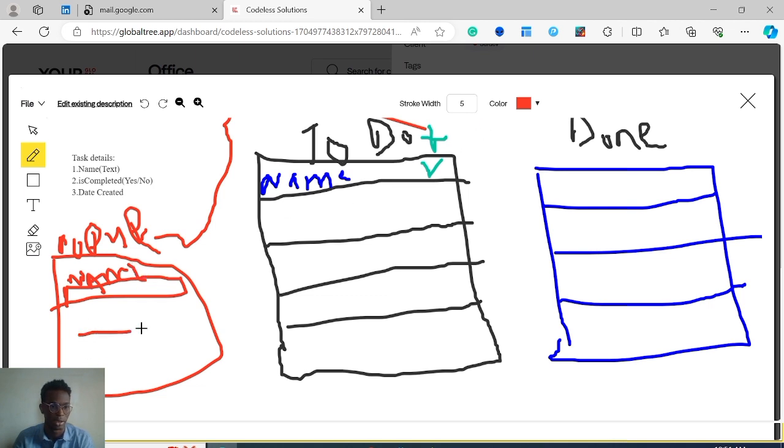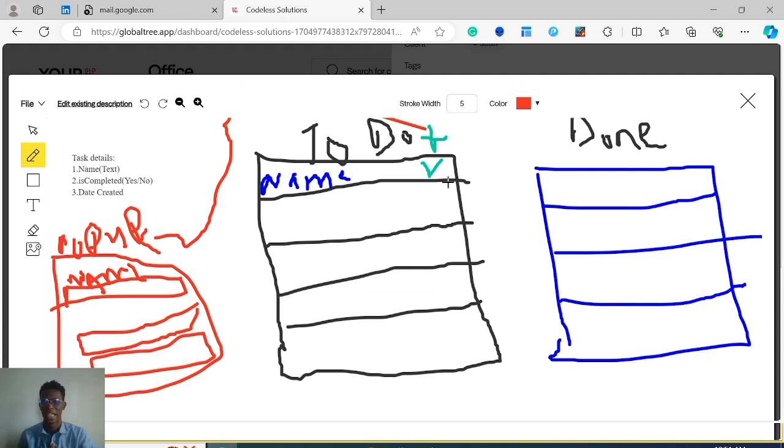This is not the best prototyping tool I know, but it communicates the idea. You enter the name and the date you're creating it. You don't need to enter if it's completed or not. By default, when you're creating a task, we'll assume it is not completed. Only when you click on this button does it become completed.